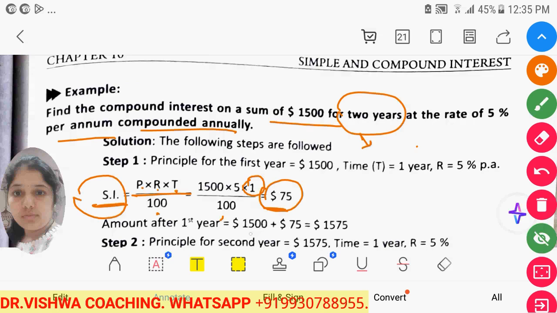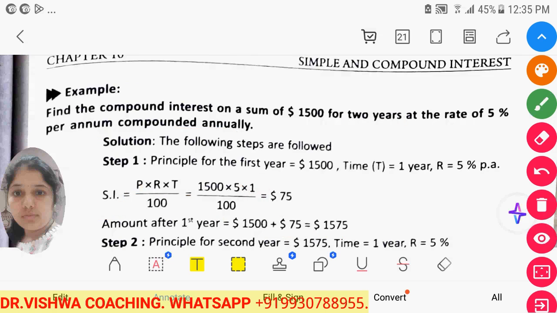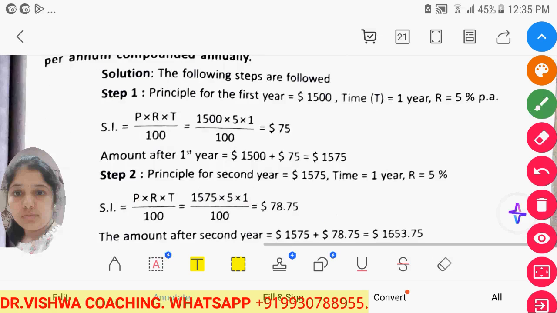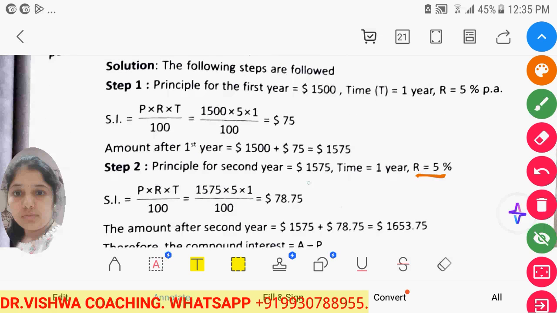Now after the first year the principal amount increases, 1500 plus 75, it becomes 1575 rupees. Now for the next 1 year at the rate of 5%, interest will be applied on this amount. So the principal becomes 1575, and now the new interest we have to pay is 78.75 rupees.